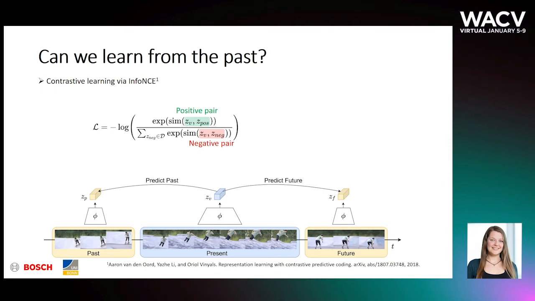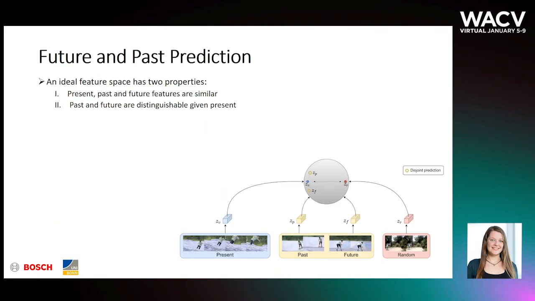The set of negatives is vital for this loss, and while random videos form the basis, more challenging negatives are required. For example, the DPC method considers spatial negatives here by treating different spatial locations of the feature map as negatives. We investigate different approaches to incorporate both past and future prediction and visualize the effect these have on the feature space in the gray sphere of the figure.